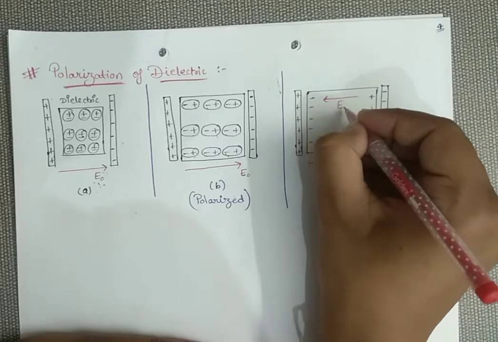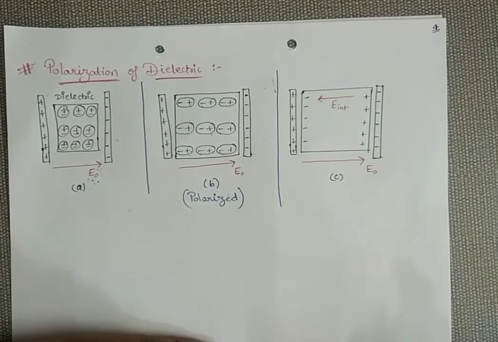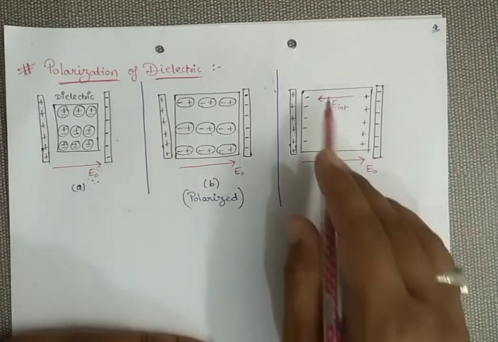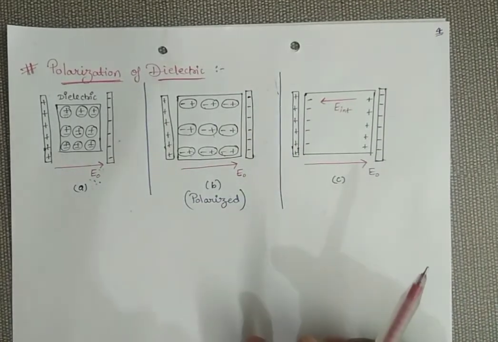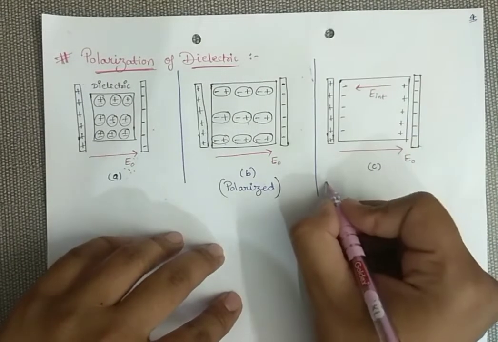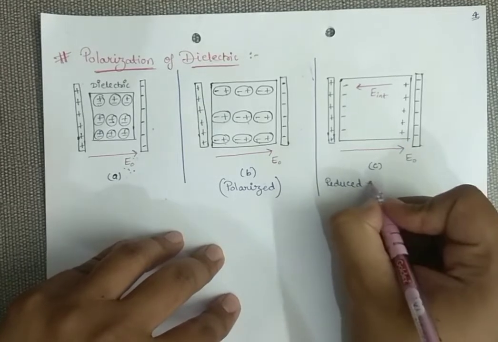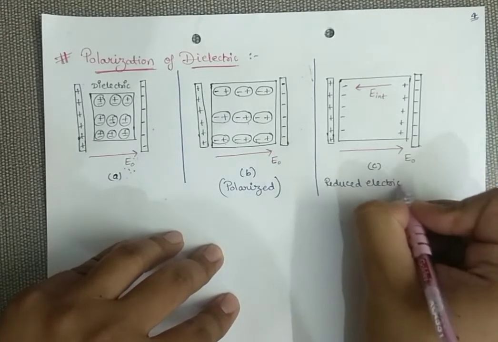So this is my internal electric field, E internal. This was the external electric field, and this is the internal electric field. Because of this net internal field, your overall field is reduced somewhat. So in this figure C, what is going to happen? Your electric field is reduced.